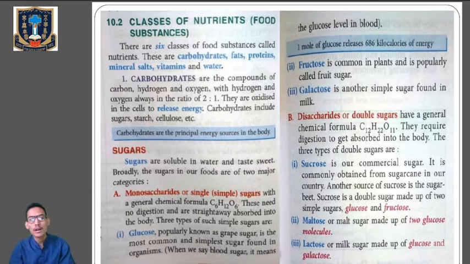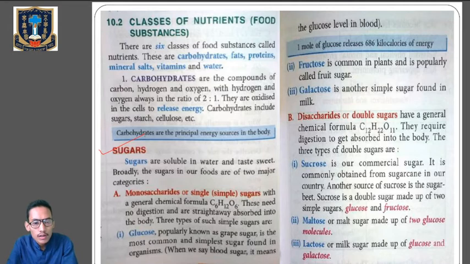So carbohydrates are the compounds made up of carbon, hydrogen, and oxygen, where the ratio between hydrogen and oxygen is 2:1, and whenever they are oxidized, they release energy. So they are the chief energy sources in our body. Carbohydrate includes sugar, starch, and cellulose. First of all, we'll begin with the sugars, which are soluble in water.